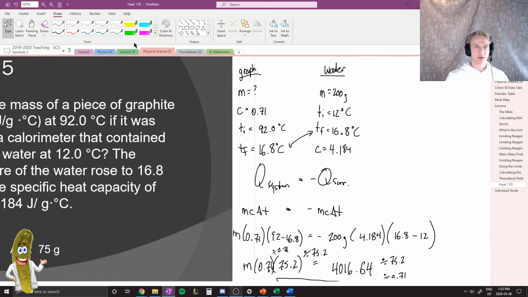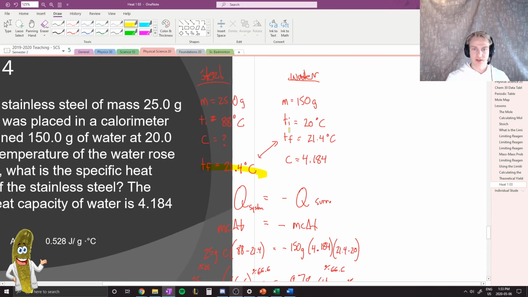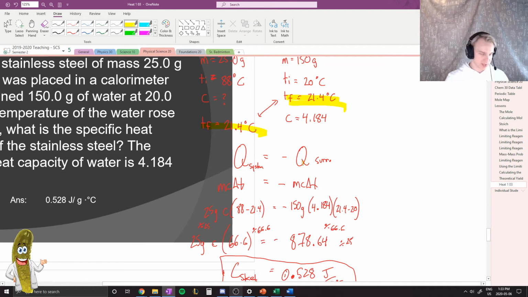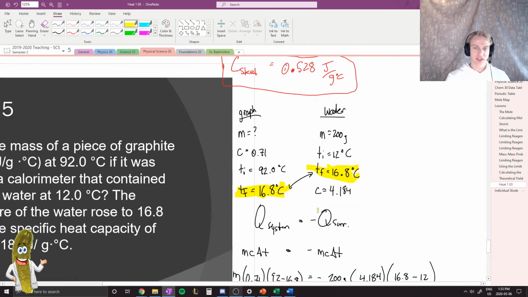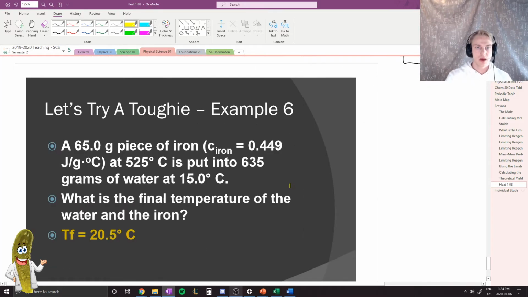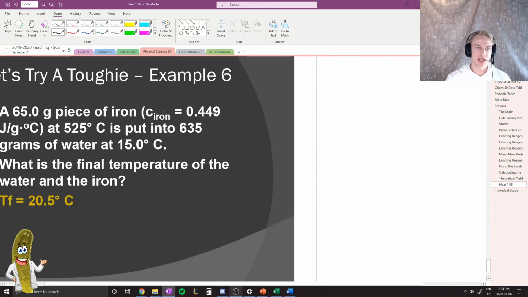So again, the key assumption that we've been making each time here is that these final temperatures, and this is based on what we talked about the last two lessons yesterday, that these two temperatures will be equal. So again, we made that assumption here about the two final temperatures. We were told what the water went to, but we weren't actually told what the graphite went to. And so we assumed that when the temperature settled out, they would both be equal. So we got one more example that we're going to try, and this one is a little bit more tricky.